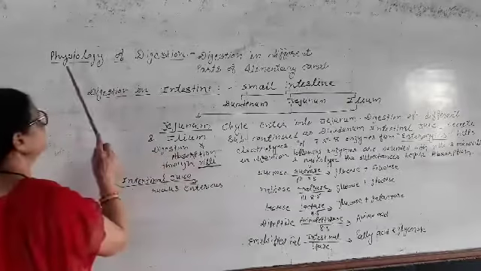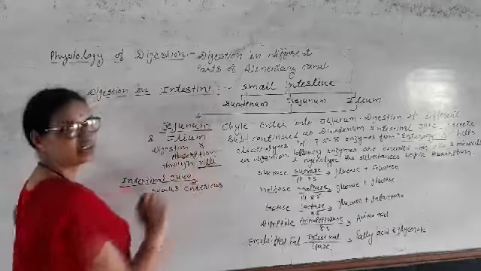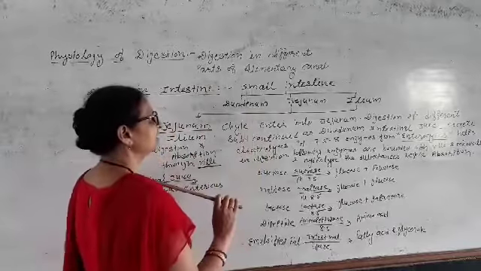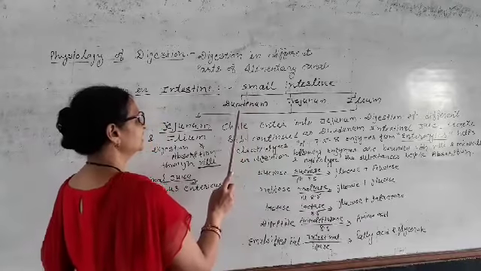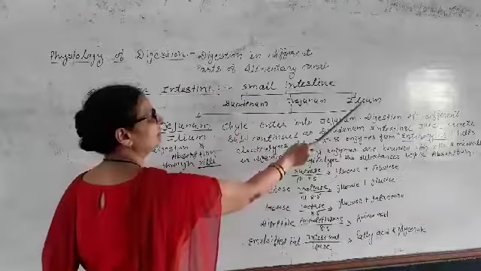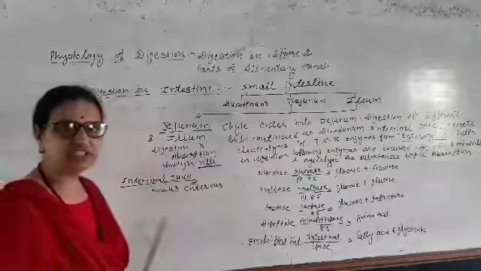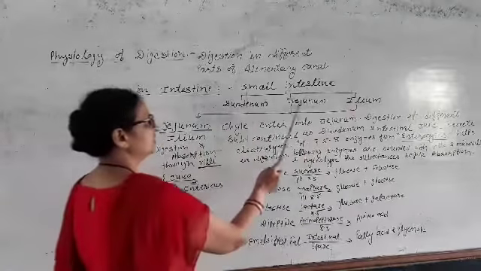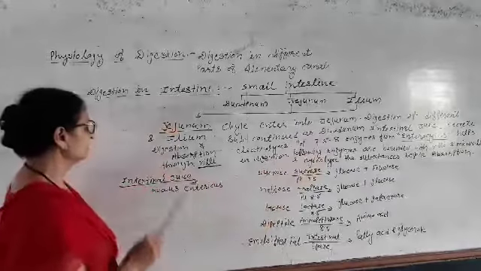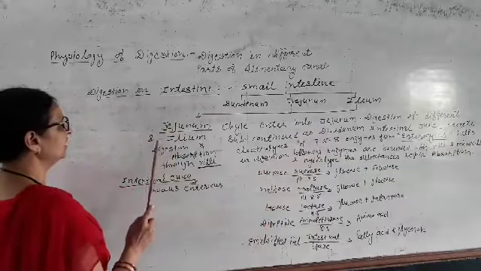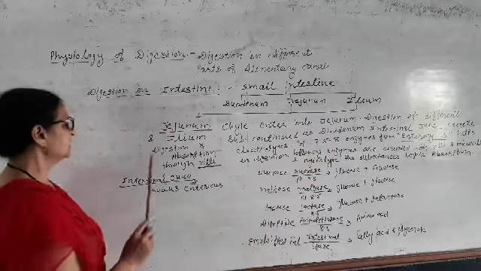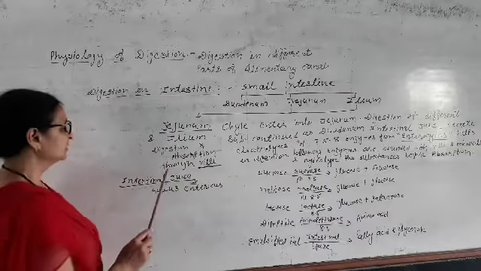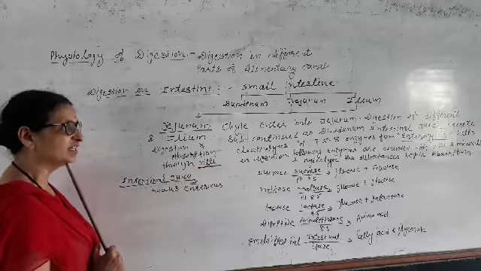Now digestion in the intestine. The intestine has two parts, small intestine and large intestine. The small intestine contains duodenum, jejunum and ileum. We have seen digestion in the duodenum. Now digestion in the jejunum and ileum is here. In the jejunum and ileum, complete digestion takes place, and absorption too, through the villi and microvilli in the intestine.